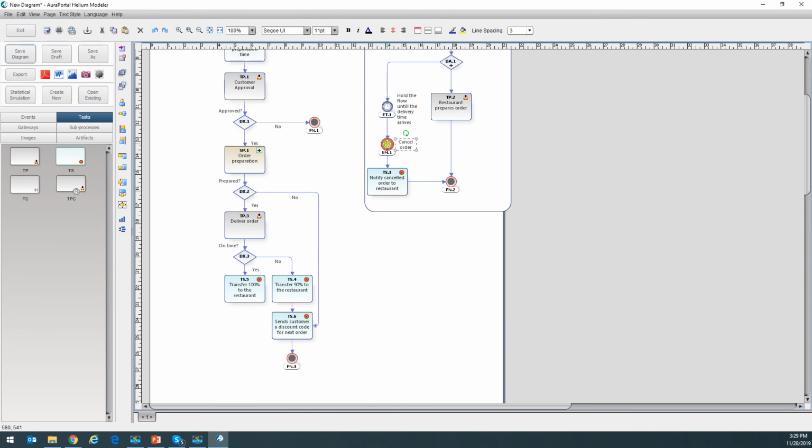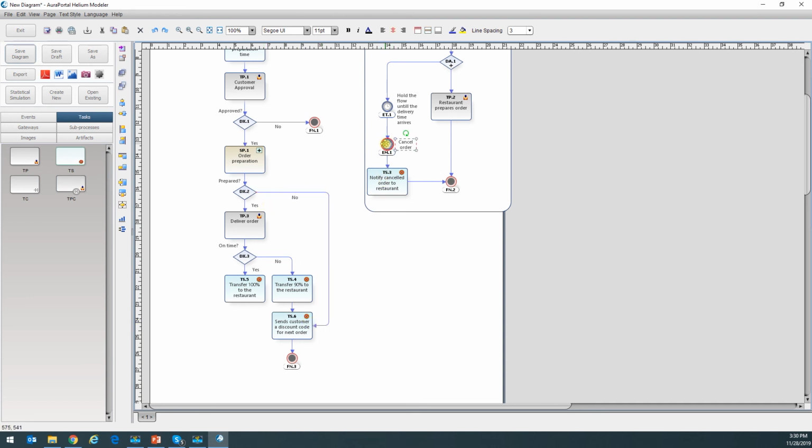So let's say the customer said, well, I'm going to cancel the order because they told me half an hour and an hour has already passed and I'm not receiving my food, so I might as well just cook for myself. Okay, so the flow goes out of the sub process, it goes here, it goes over here, and this sends the customer a discount code. I don't know if the discount is going to be the same or not, as when the restaurant is actually late. But anyways, since the text doesn't tell me there's two different types of discounts, I'll just connect it here and I'll reuse this discount.